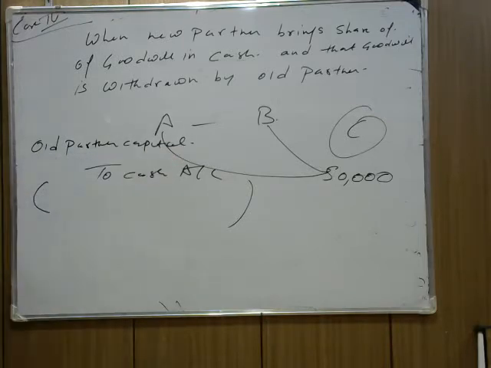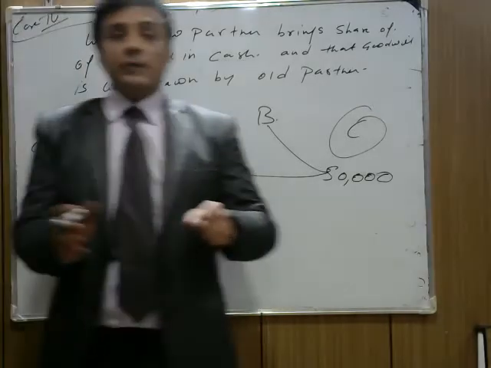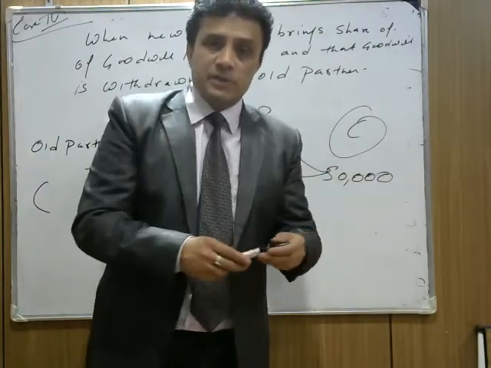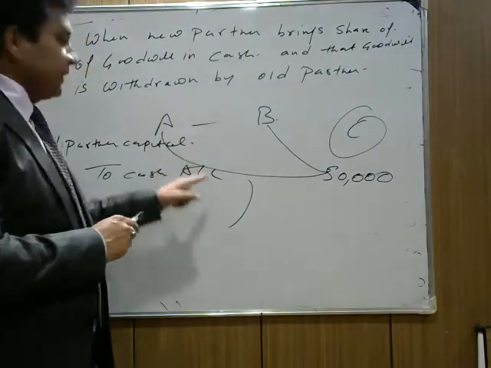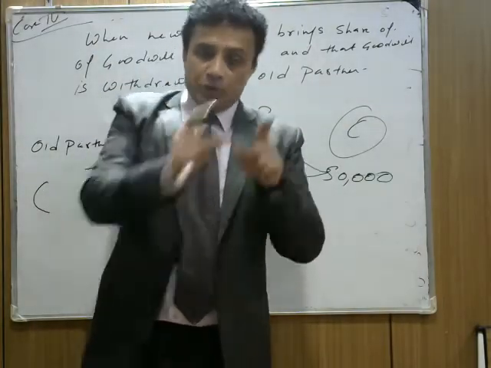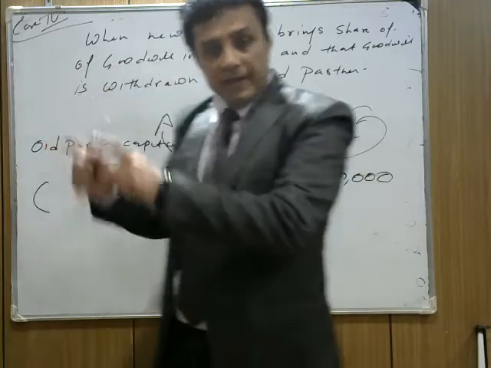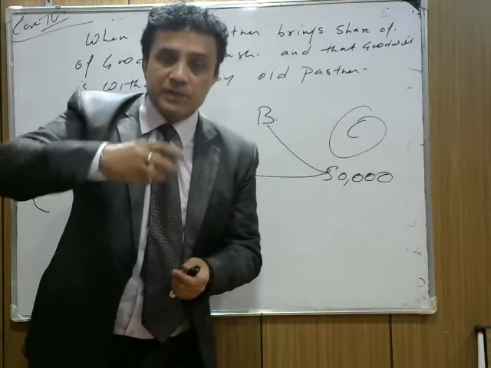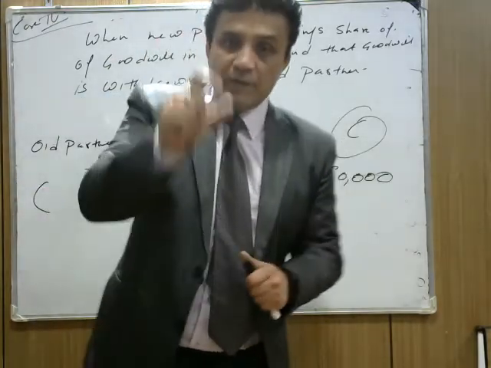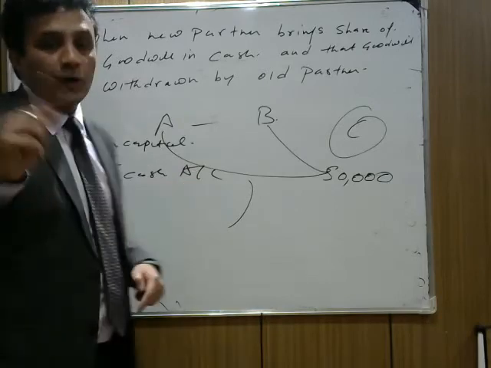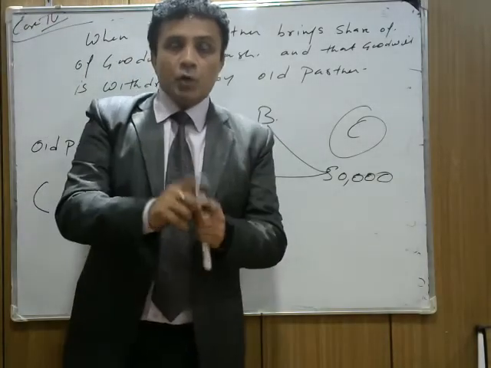This entry is passed when the partners withdraw the amount of goodwill for their personal use. Their capital should be debited and they are withdrawing cash from the firm, because the new partner brought the goodwill in cash, and they withdraw that cash for personal use. Is it clear? The entry is old partners' capital account debit to cash account in their old ratio.